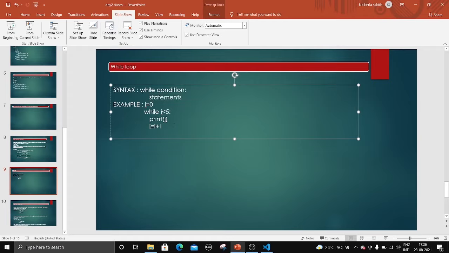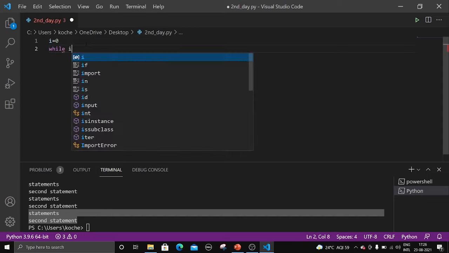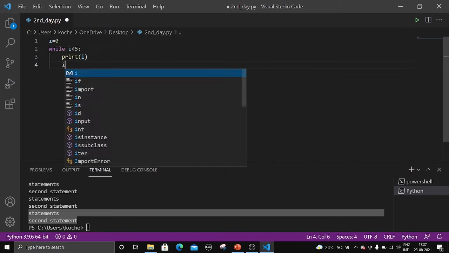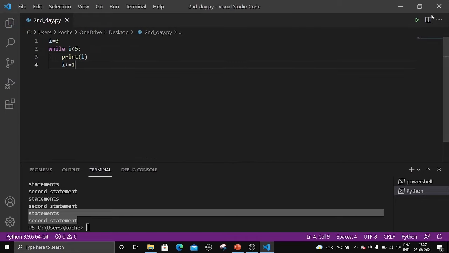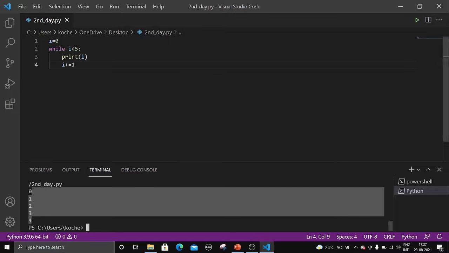I have given a small example here. I equal to 0, while I is less than 5, I am printing I and I am incrementing I. So let me write the same program in VS Code and let me show you how it will be executed. I equal to 0, while I is less than 5, we are printing I and we are incrementing I. Let me show you what it will print. It has printed 0, 1, 2, 3, 4, right? So let me show you how the output came.